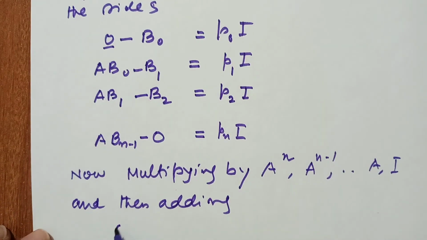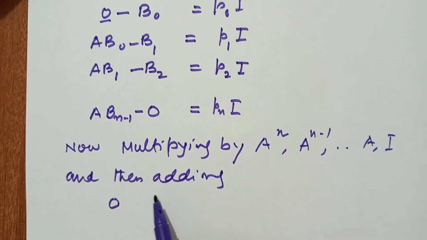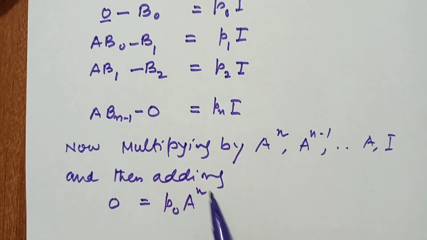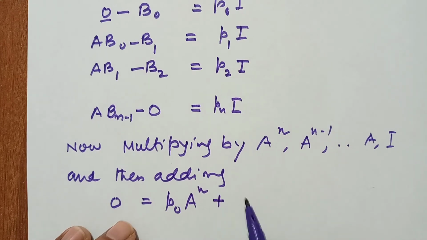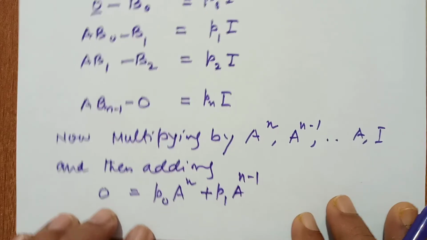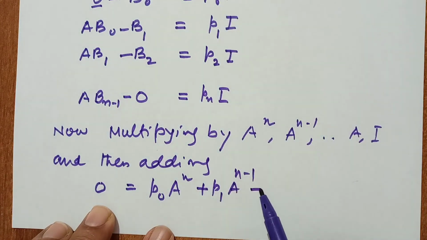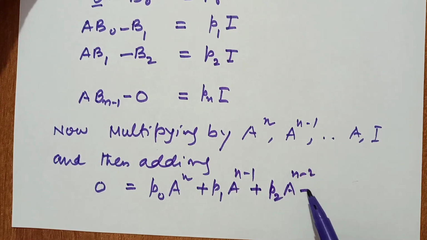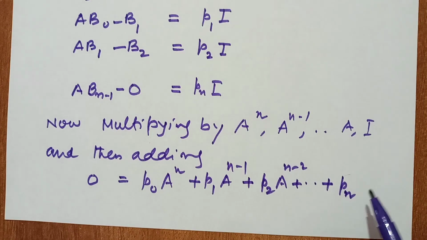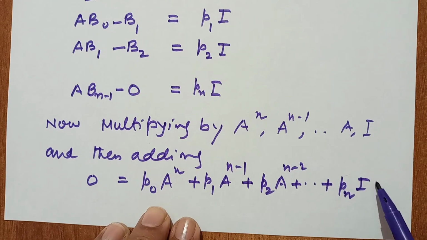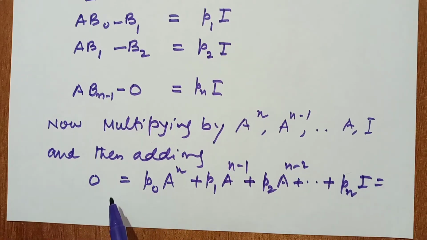So here the left hand side we get 0, equal to p0 A^n plus p1 A^(n-1), because I is the identity matrix so there is no change by multiplication, plus p2 A^(n-2) plus the last pn I equal to 0, because 0 is the left hand side.